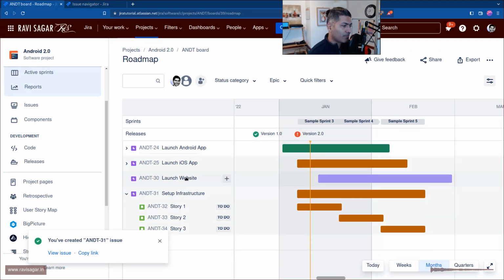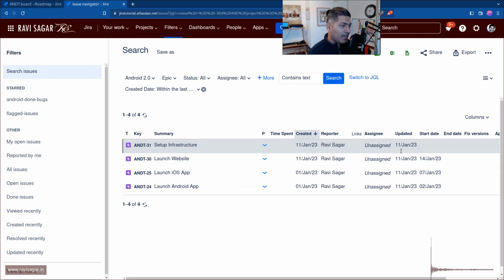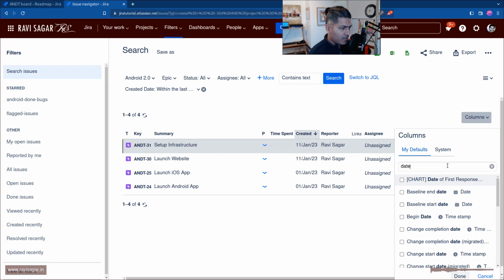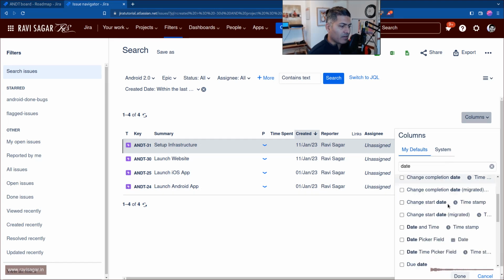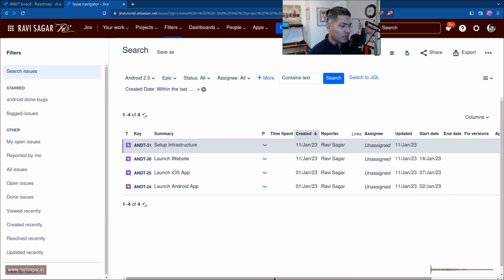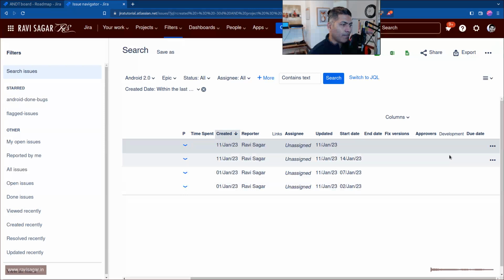For example, for launching a website, it says here the start date is 14th of January and the end date is 27th of February. So the end date here is not really updated. The 14th of January is correct, but let us take a look at other fields. What other fields do we have here? It might be due date. Okay, we have two due dates, and I'm not really sure which one to use, so I'll probably use both of them.